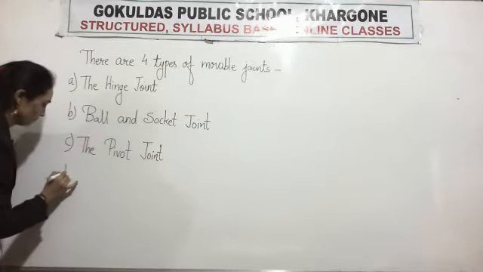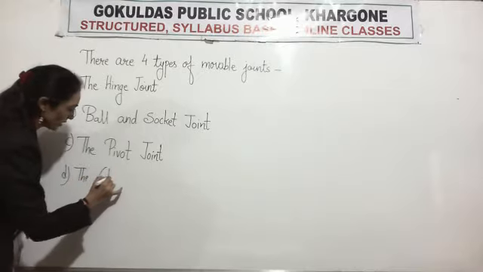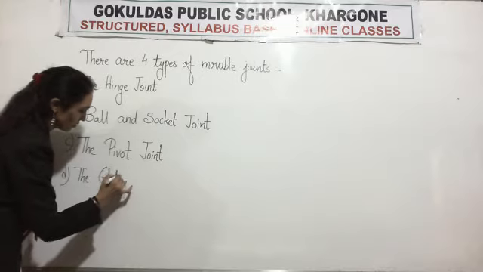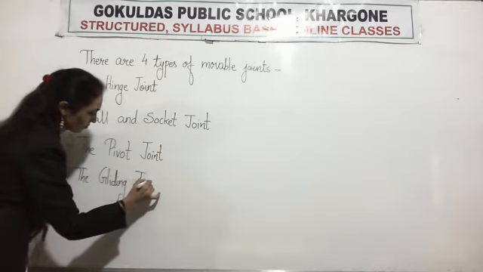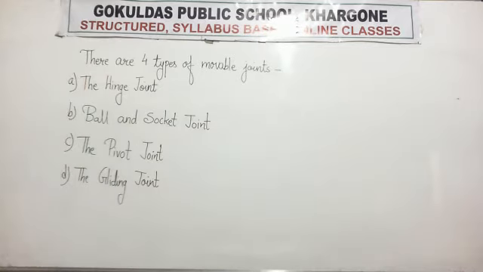Fourth, the gliding joint. There are four types of joints. How many types of movable joints? The hinge joint, ball and socket joint, the pivot joint, and the gliding joint.